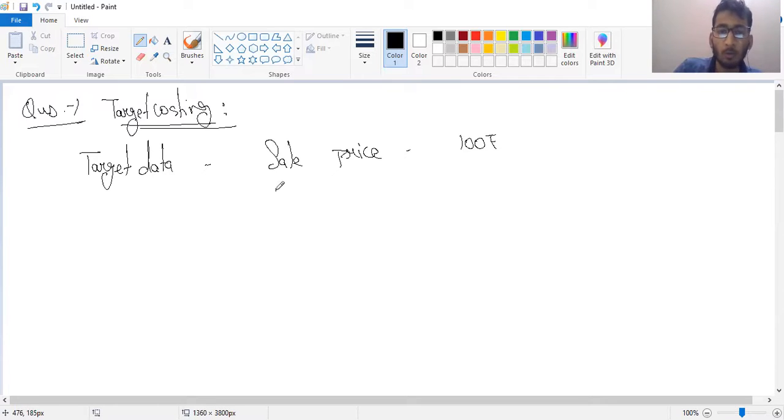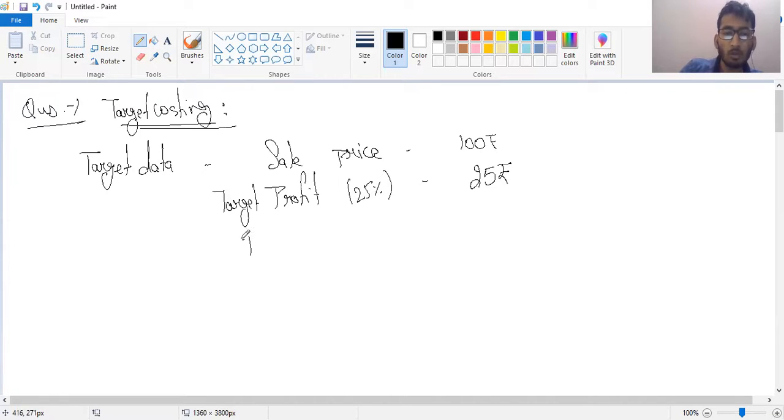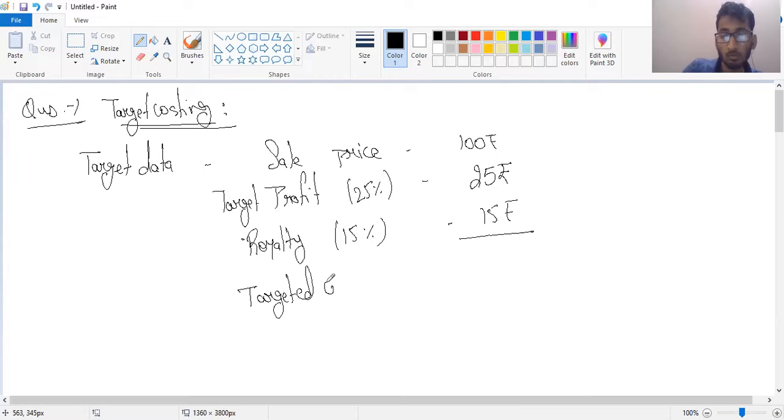Now, profit, this is also target profit 25%. So this is 25 rupee. Now, royalty. This is 15%. So I can say 15 rupee. So targeted cost other than royalty is 60 rupee. Target cost other than royalty.